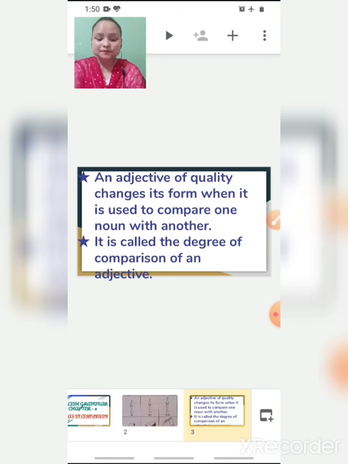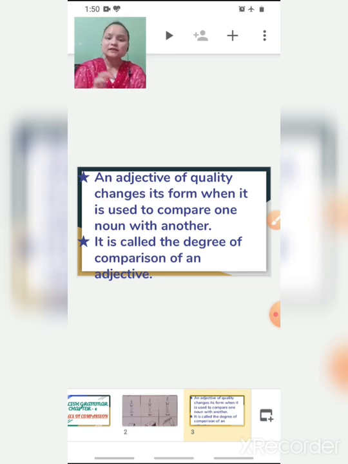So children, to go through this chapter, first you should know what an adjective is. We studied adjectives in our previous video, children. I hope you all remember. An adjective is to describe or tell the quality of a noun or pronoun.